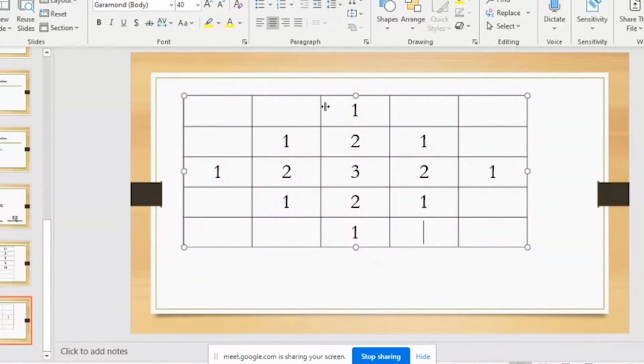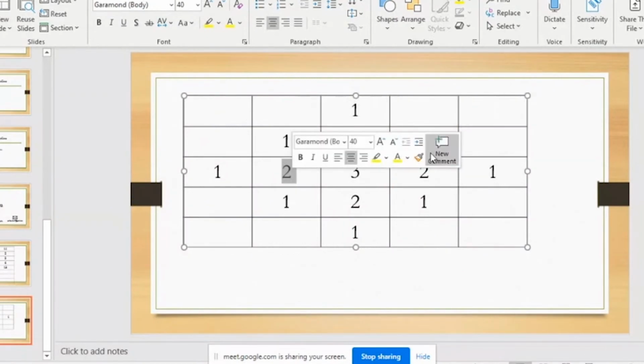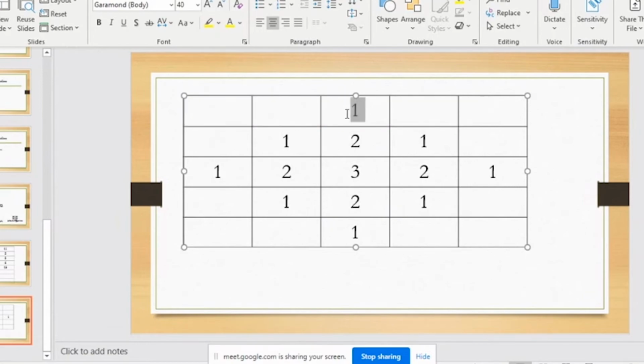If you see this, one is there, then two, then three. Here, one, two. So it's always a pattern here, and you need to find out the logic for writing it. The largest number of that particular row depends on the row number. This is row 1, so the largest number is 1. This is row 2, so the largest number is 2. This is row 3, so the largest number is 3. Again, when it comes to the next half of the diamond, it decreases: 2, 1. So it will be 1, 2, 3, 2, 1. If there were another line here, it would have been 1, 2, 3, 4, 3, 2, 1, so it would have increased.